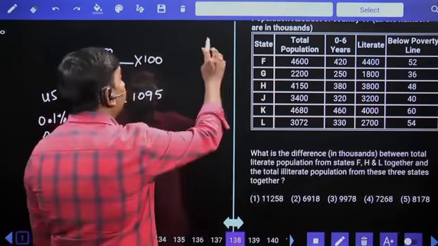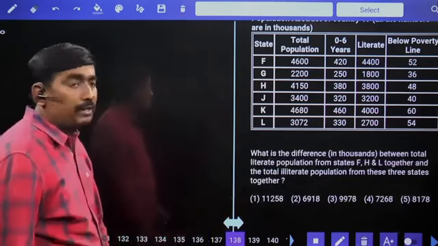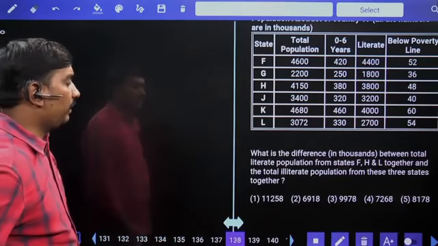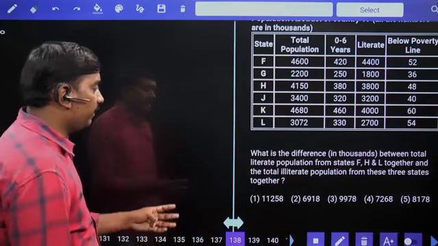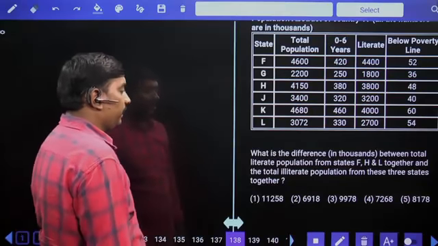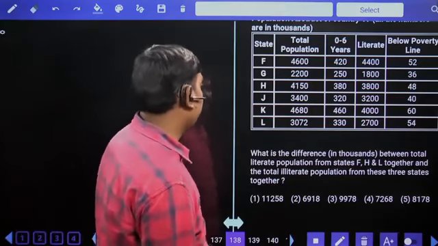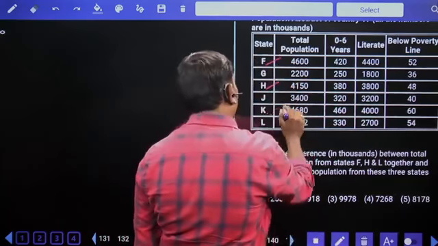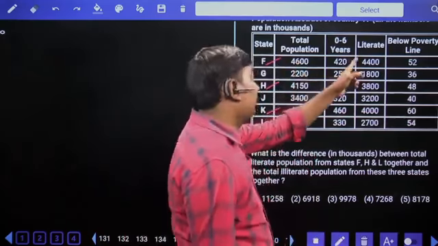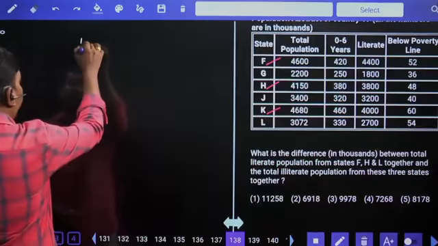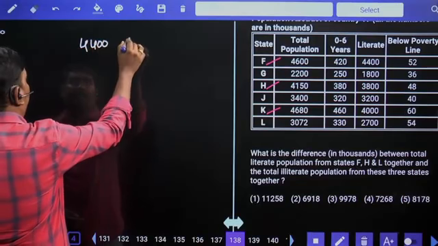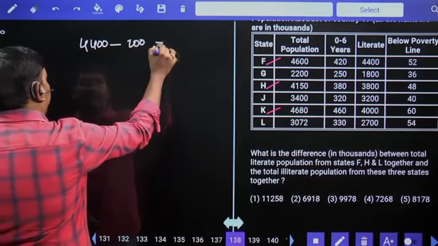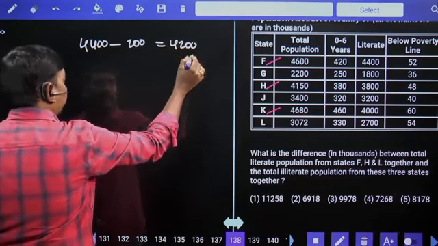9.59. Next. What is the difference between total literate population from states F, H, L and total illiterate population from these three states? F: out of 46, literates are 4400. Then illiterates are 200. Difference between literates and illiterates is 4200.